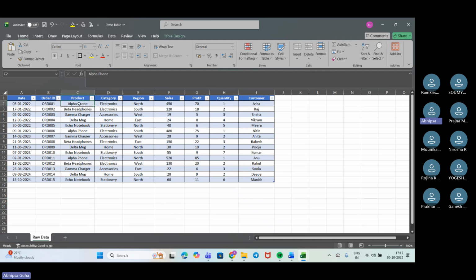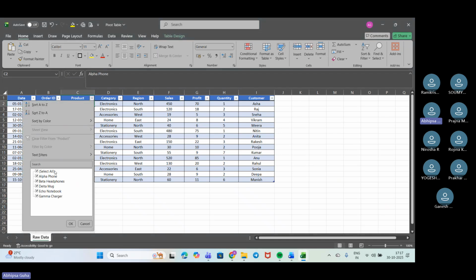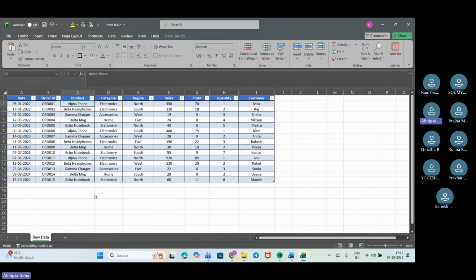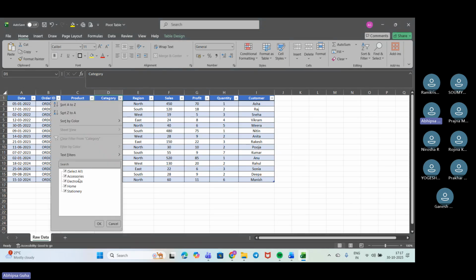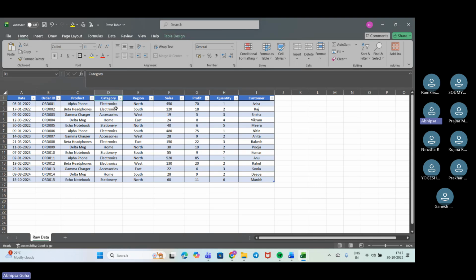Now for the products, we'll again check. We have got these 5 categories only: alpha phone, beta headphones, delta mug, eco notebook, and the gamma charger. All these values we are having out here. Category wise, we'll check once. So we have accessories, electronics, homes, and stationery. So we have all of this around here.